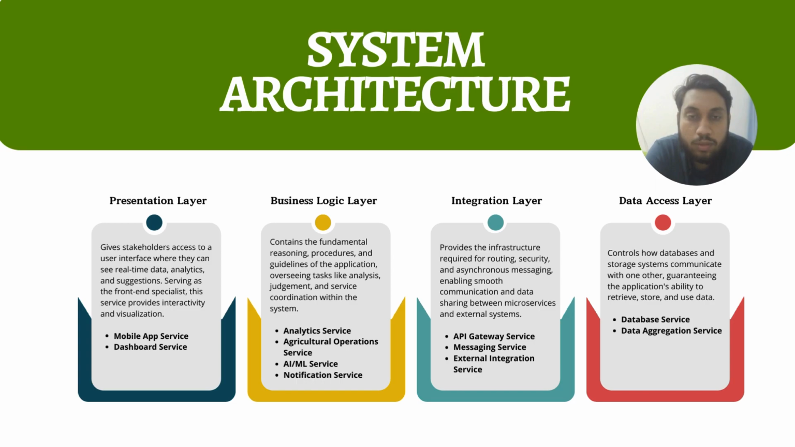The system architecture we will be using is the microservice architecture. This microservice architecture has four layers. First one is the presentation layer, second one is the business logic layer, third one is the integration layer, and the last one is the data access layer. The presentation layer gives stakeholders access to a user interface where they can see real-time data, analytics, and suggestions. Serving as a front-end specialist, this service provides interactivity and visualization. For our system, it can be a mobile app service and the dashboard where farmers and system admins can see and access the data.